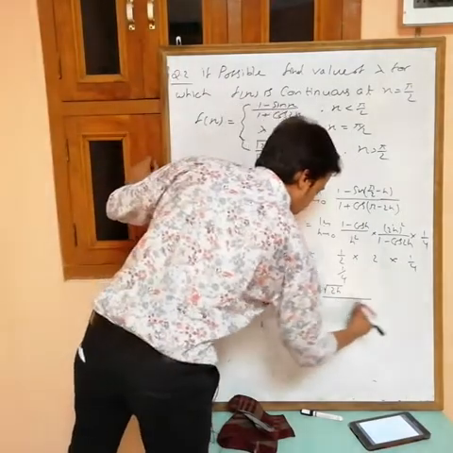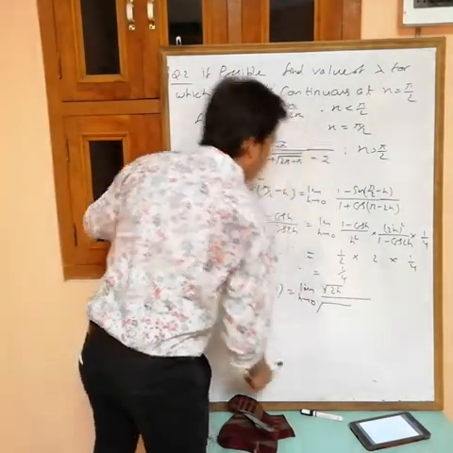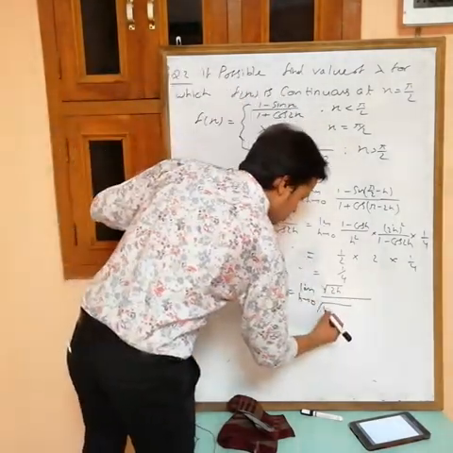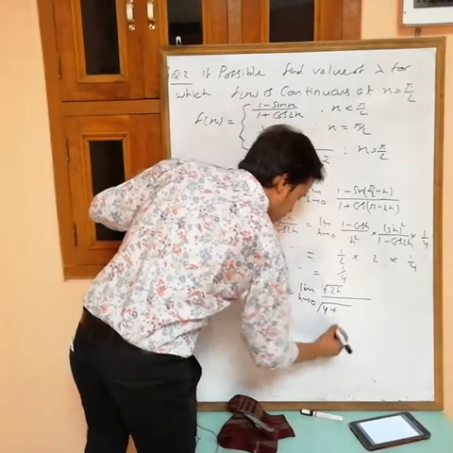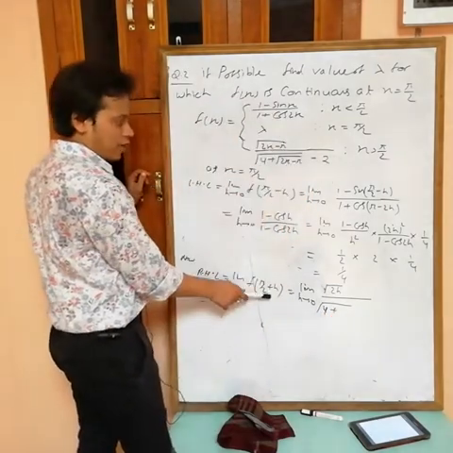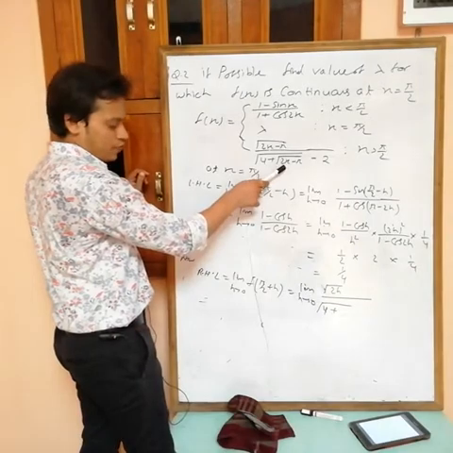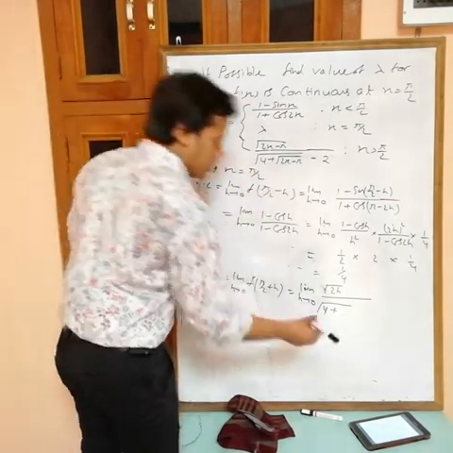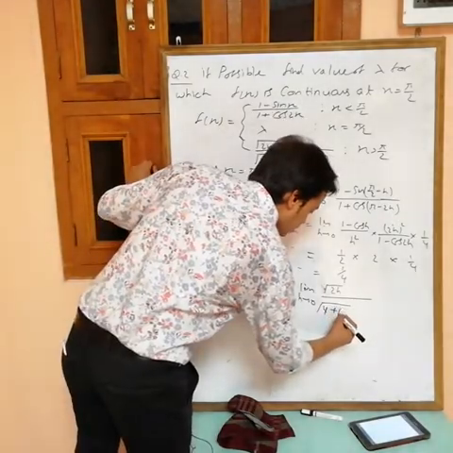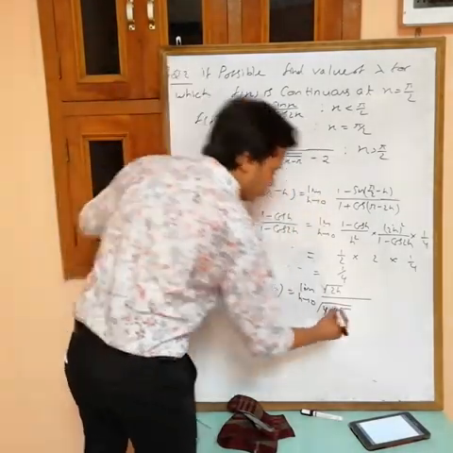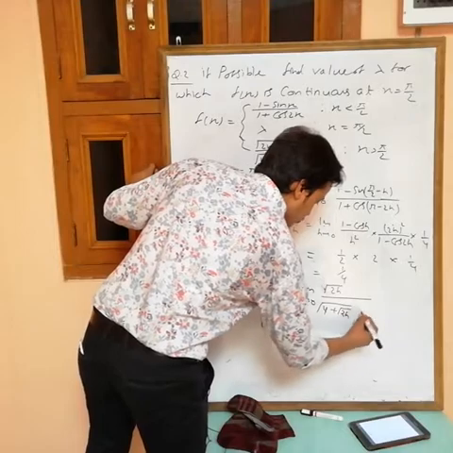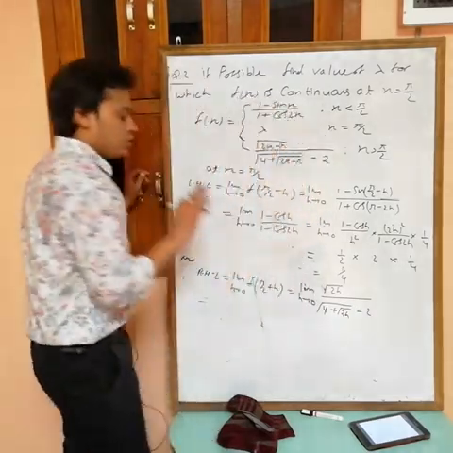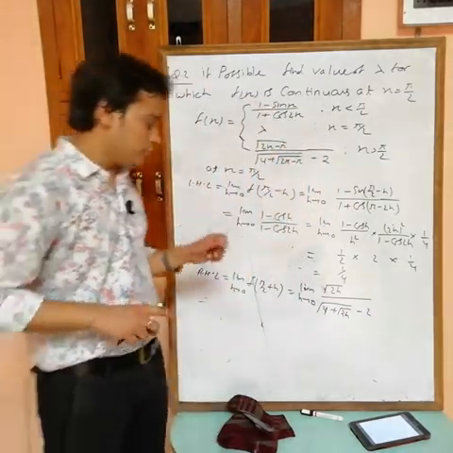By root over 4 plus, at the place of x, if you put pi by 2 plus h, multiply with 2, you will get pi plus 2h, pi cancels out, then plus root 2h, and minus 2.